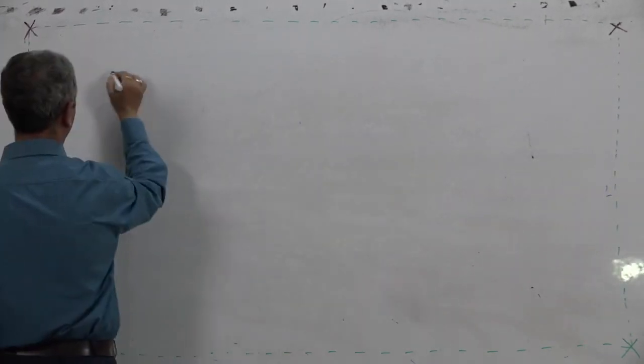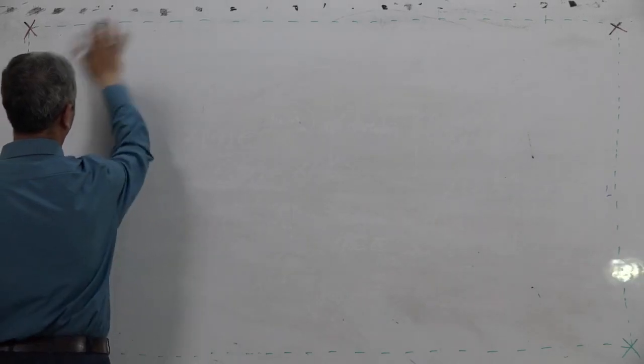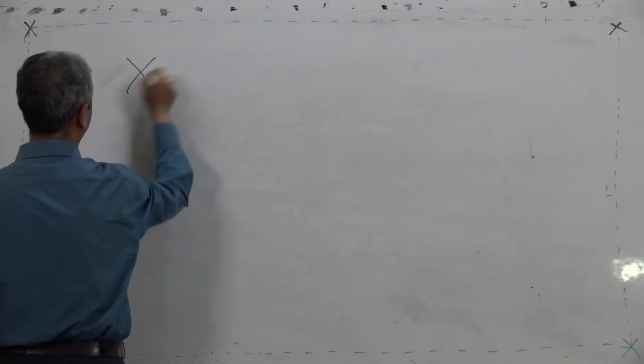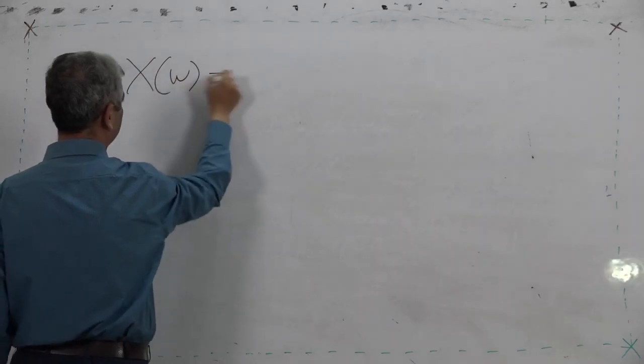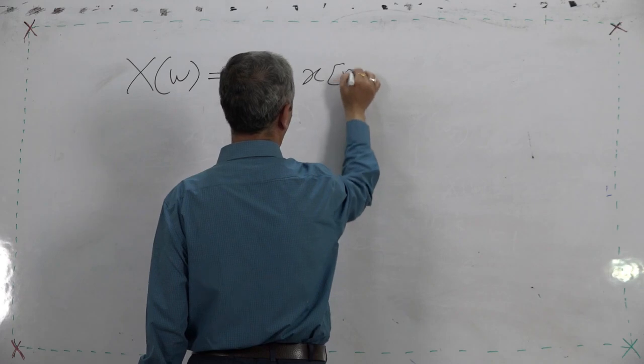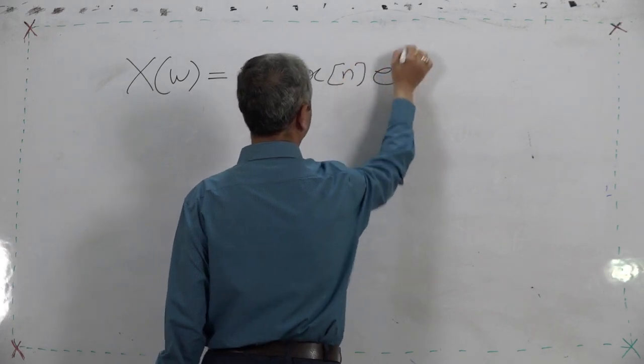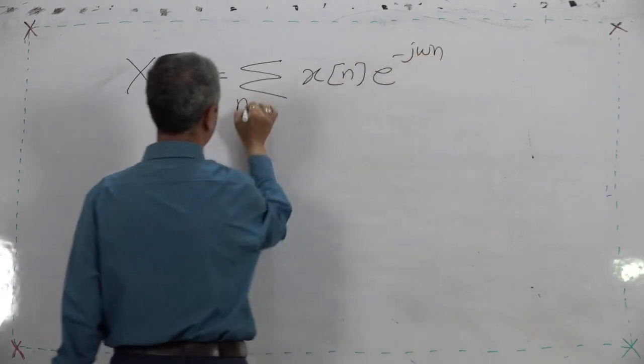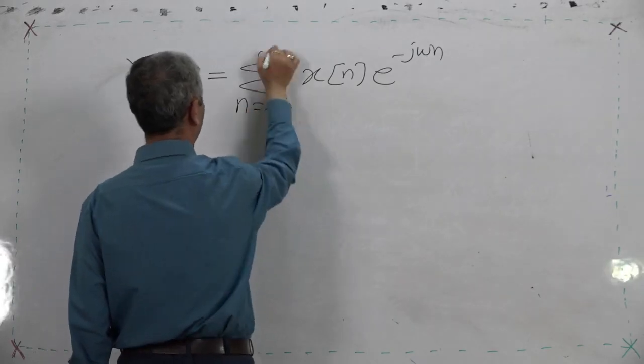So, with this now we have X of omega is equal to summation x of n e raised to minus j omega n, n equal to minus infinity to infinity.